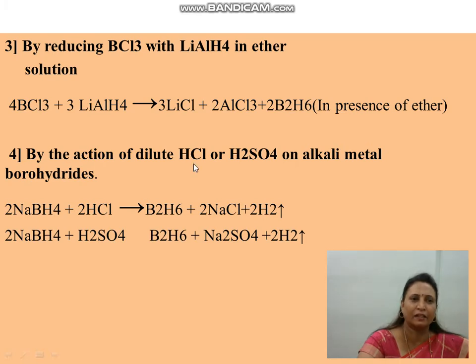The fourth preparation is by the action of dilute HCl or dilute H2SO4 on alkali metal borohydrides, and we get B2H6. Here the metal borohydride has sodium as the metal. Allowed to react with dilute HCl or dilute H2SO4, we get B2H6 and hydrogen gas is liberated.